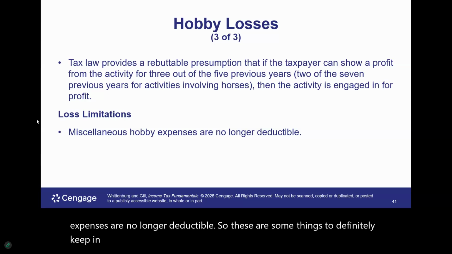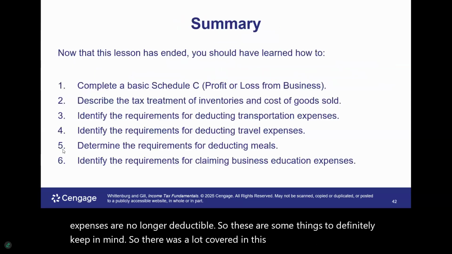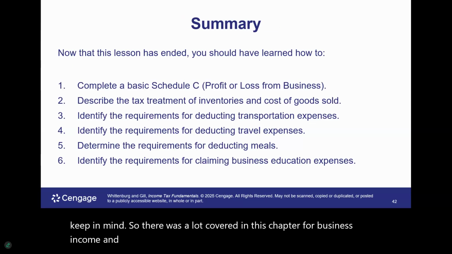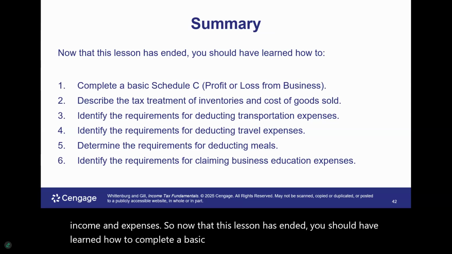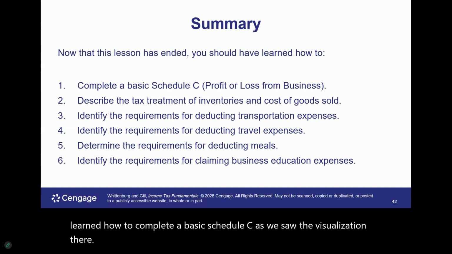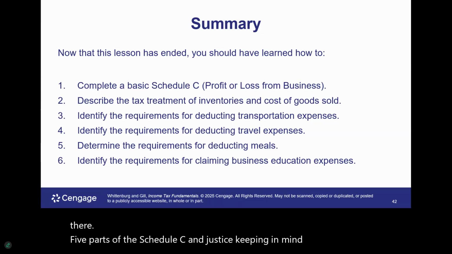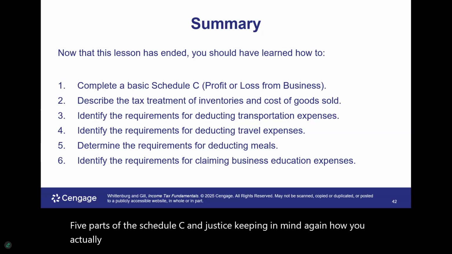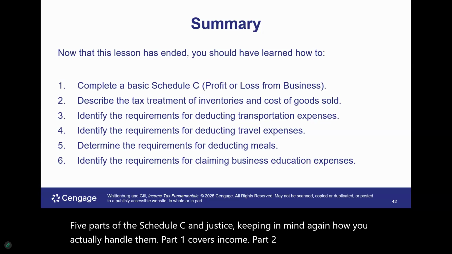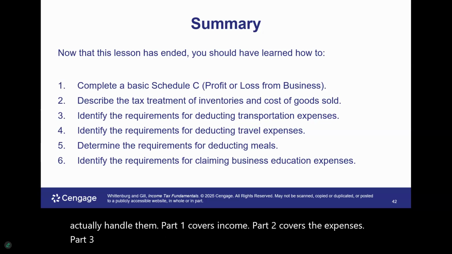So there was a lot covered in this chapter for business income and expenses. Now that this lesson has ended, you should have learned how to complete a basic Schedule C. As we saw in the visualization, there are 5 parts of the Schedule C, and just keep in mind how you actually handle them. Part 1 covers income, Part 2 covers the expenses, Part 3 covers the cost of goods sold, Part 4 covers vehicle information, and Part 5 covers other expenses.